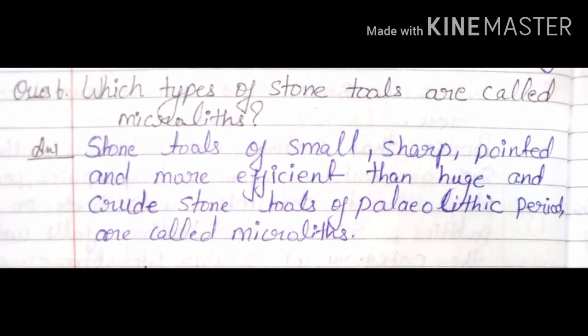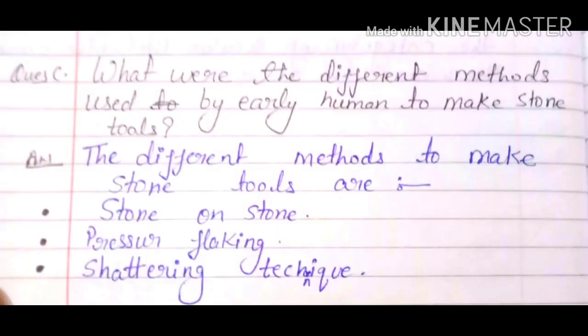Now, the third homework question is, what were the different methods used by early humans to make stone tools? And the answer is, the different methods to make stone tools are stone on stone, pressure flaking, and shattering technique.